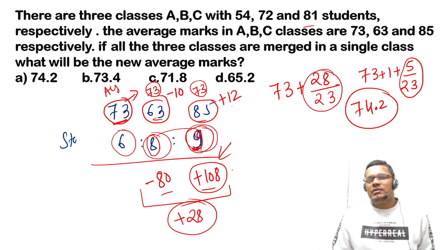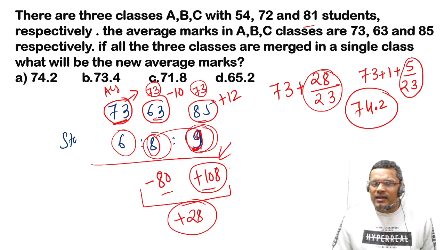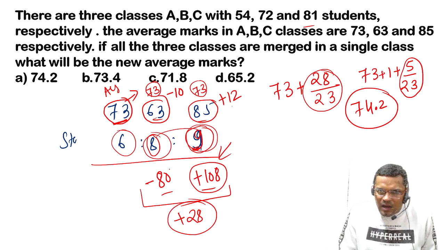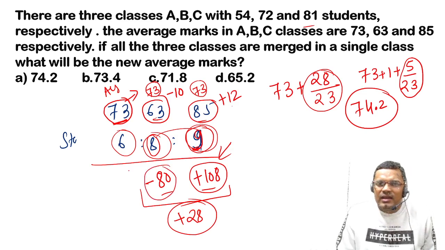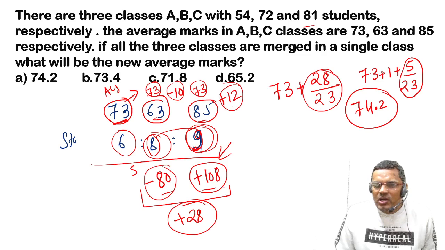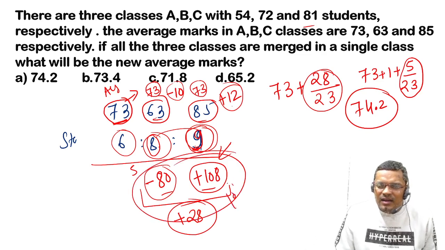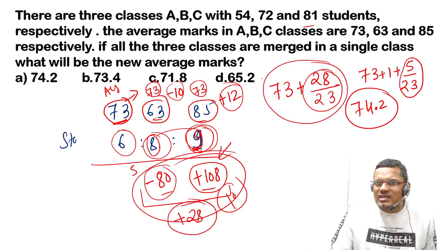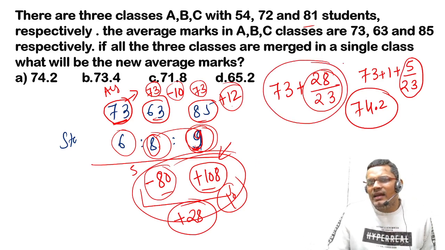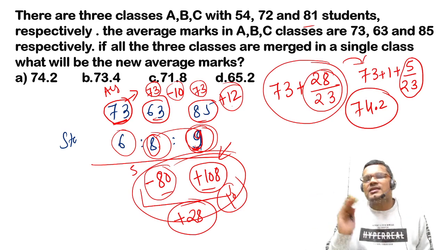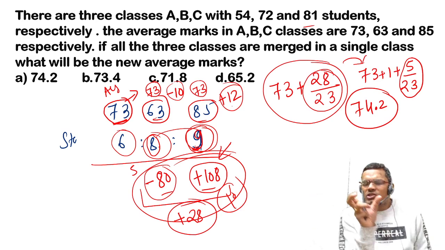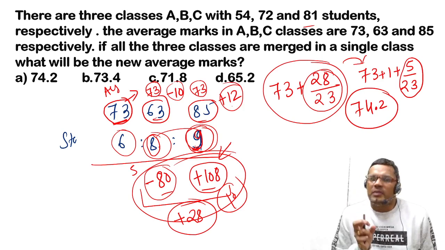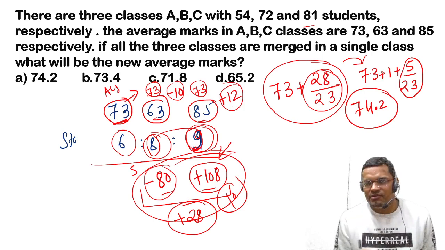So now we are able to do this question in only 40 seconds. How much time will the deviation method take? It will take only 5 seconds to multiply minus 10 into 8, and to multiply plus 12 into 9 it will take hardly 10 seconds. In the next 10 seconds we can do this part, and in the next 10 seconds the rest. So even in 30 seconds we can solve this type of question, which could have taken 3 to 4 minutes. This is the power of the deviation method.